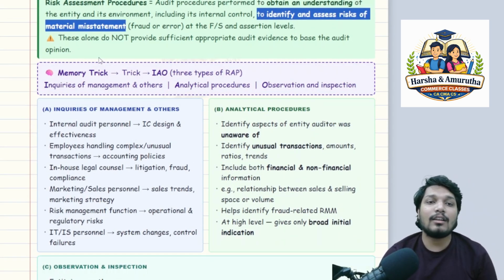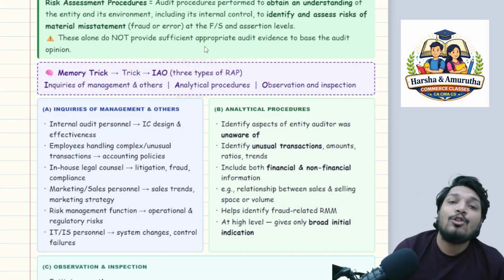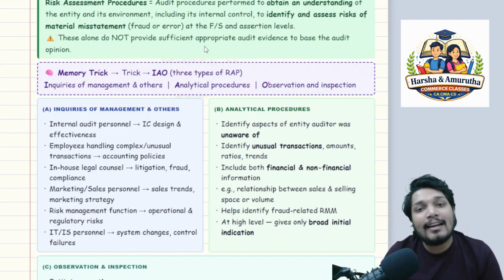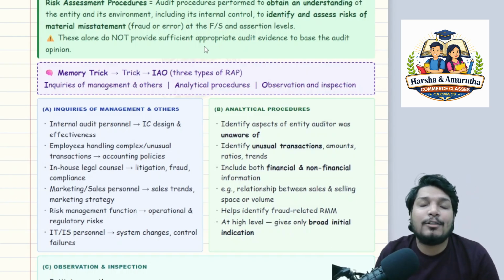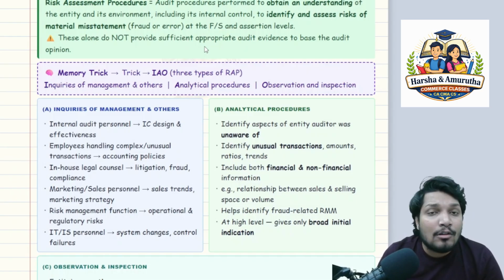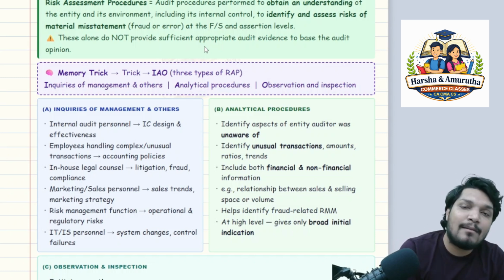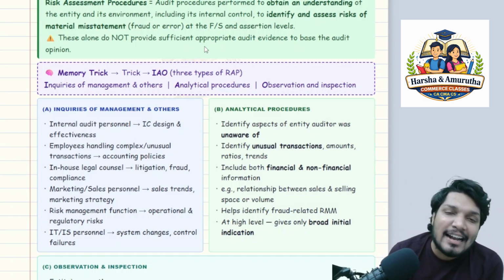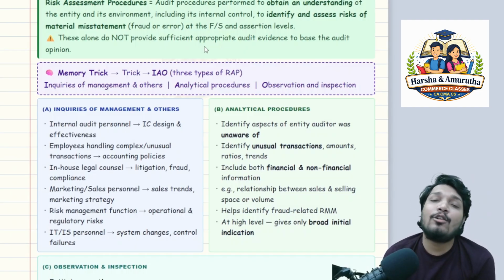Okay. These alone, meaning the risk assessment procedures alone, do not provide the sufficiency and appropriateness of audit evidence, because you need to apply further audit procedures depending on the facts obtained and the conclusions you have reached. You have to exercise your professional judgment as to whether you have to apply more audit procedures, or whether you are satisfied with the sufficiency and appropriateness, the quality and the quantity of audit evidence.